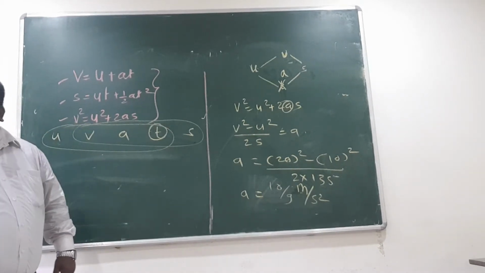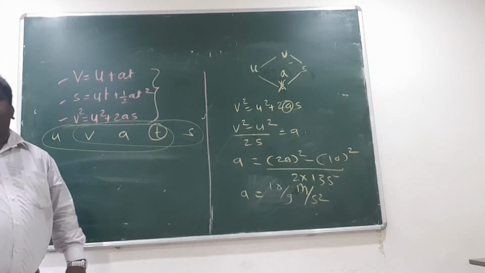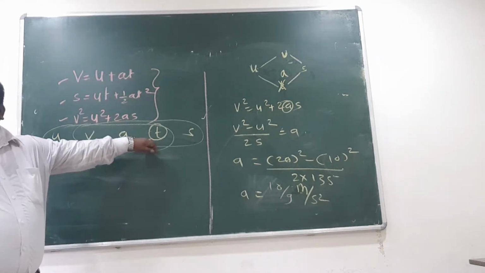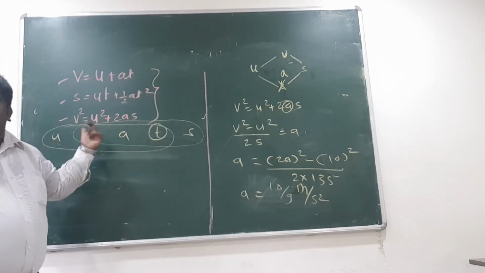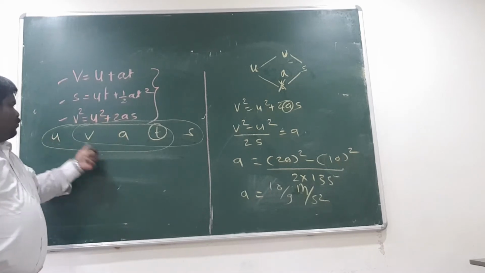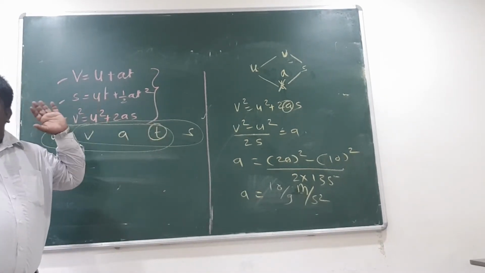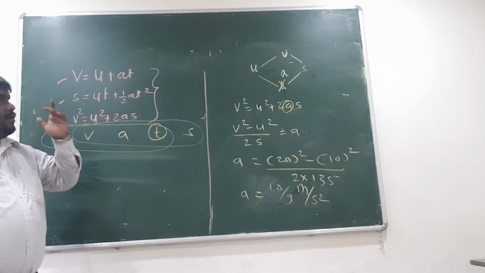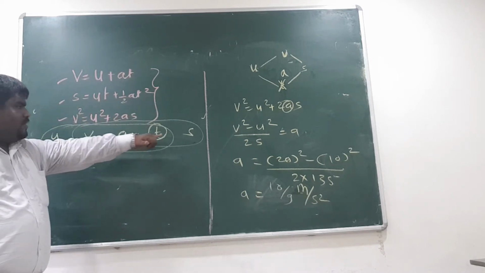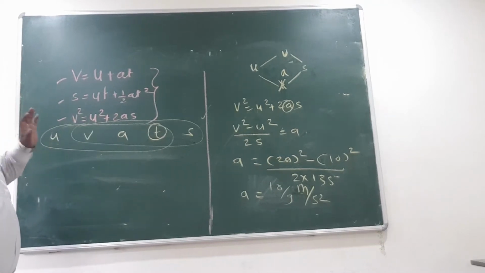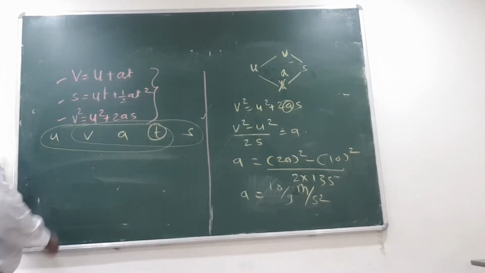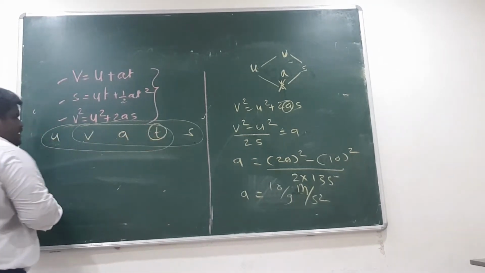Select any group where three will be known and one will be unknown, that is t. Are you understanding what I am doing? u, v, a, t and s are the five quantities we always have in a relation. Now by using that relation I got the value of a. So I can go with the relation u, v, a and t, which is very simple.